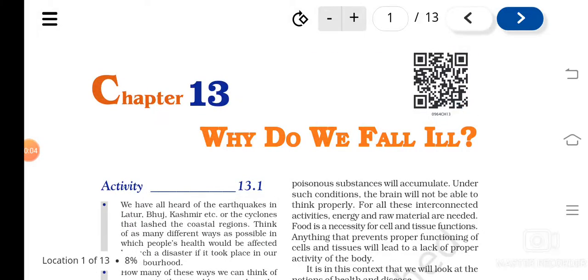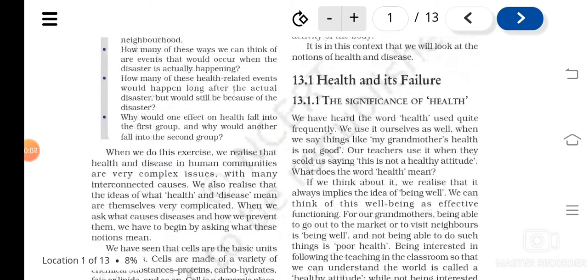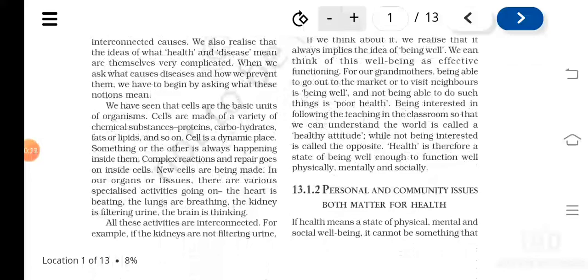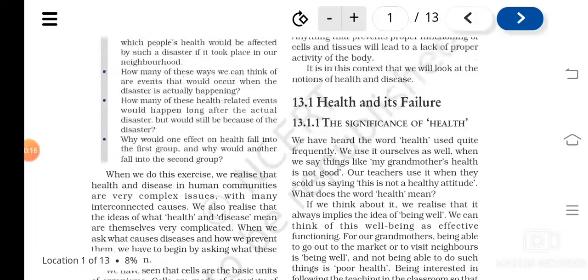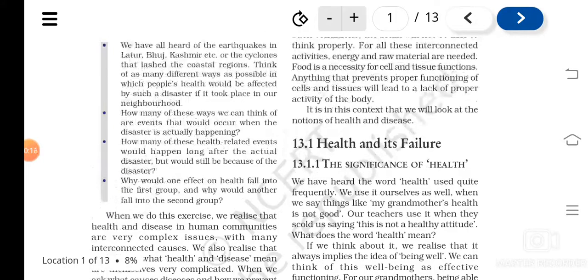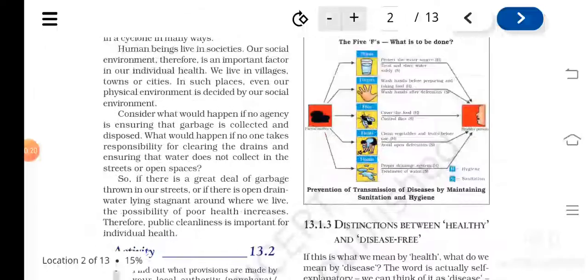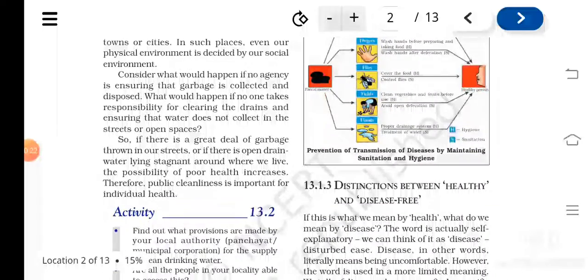So, we were studying chapter 13, Why Do We Fall Ill? And we have already discussed various topics like what is health, what is the difference between health and disease-free conditions, isn't it? Healthy and disease-free condition.